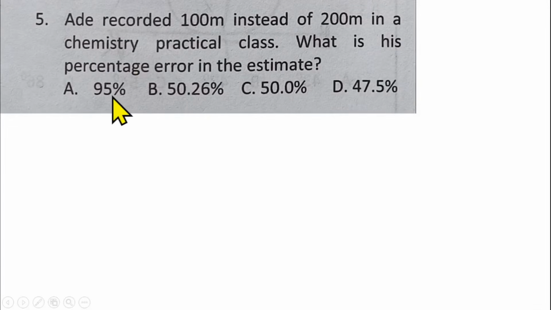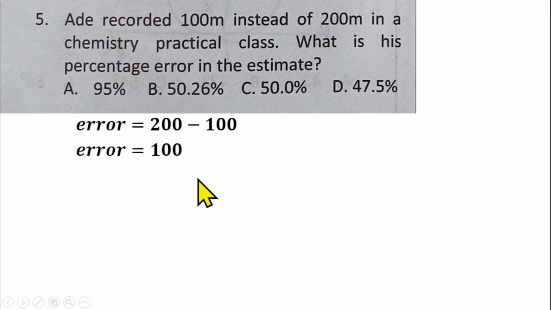Question number 5 is from percentage error. Ade recorded 100 meters instead of 200 meters in a chemistry practical class. What is the percentage error in his estimate? So like I said, the question is from percentage error, and before you can find percentage error, you need to find error first. Error will be the actual value, 200, minus what he recorded. So 200 minus 100, that gives us 100 as the error.